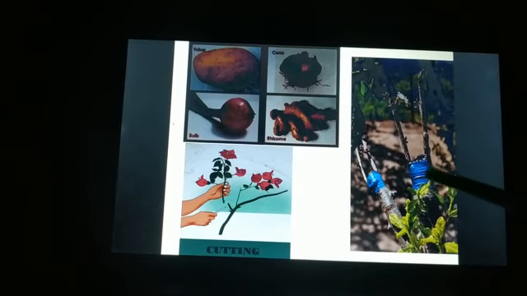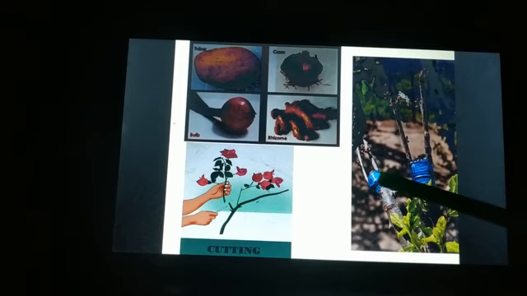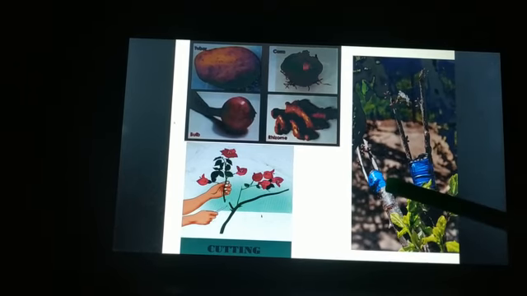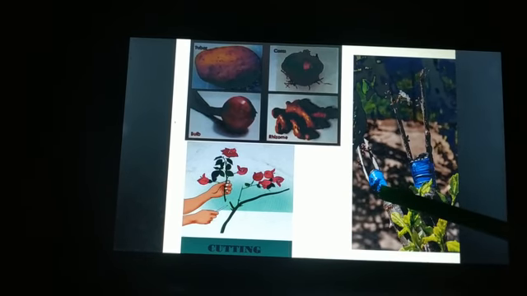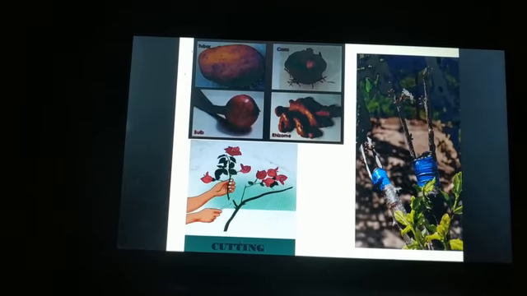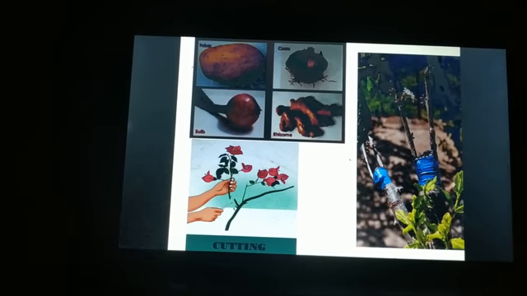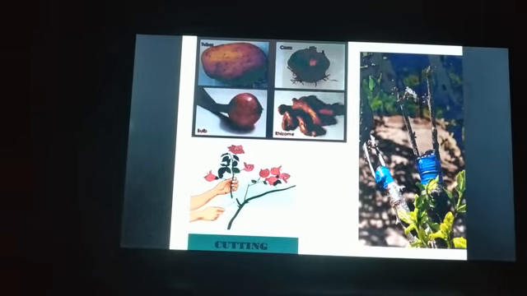Can you see this blue colored portion? Here we have joined two plants. One is this plant, another we have taken from a different plant, and then this will grow as a single plant. Many plants have been produced through this process. You can grow apple and mango through grafting. Rose also is an example.